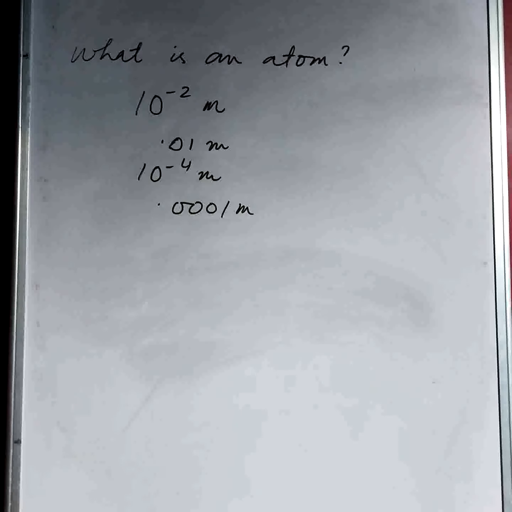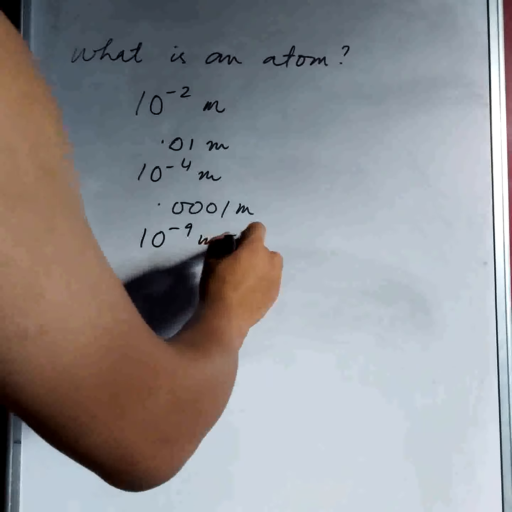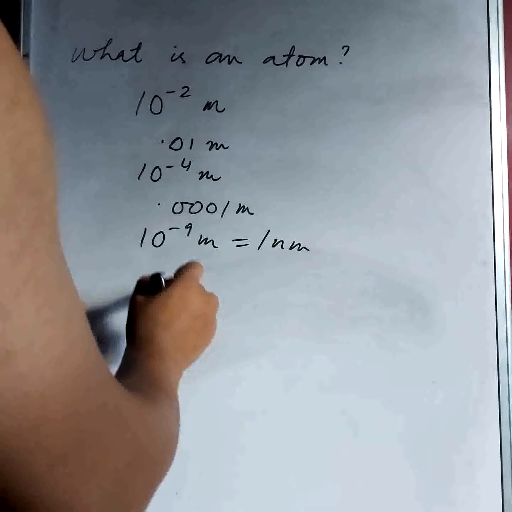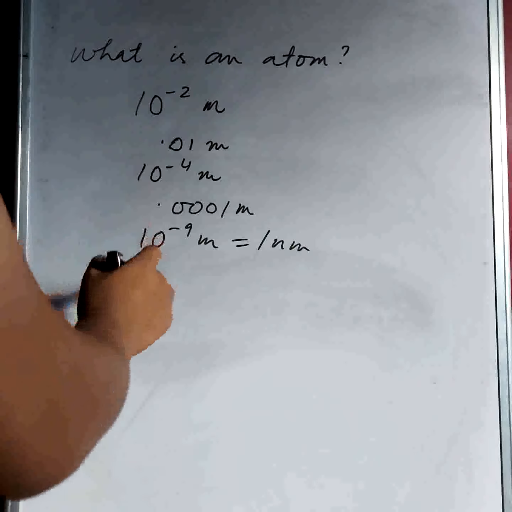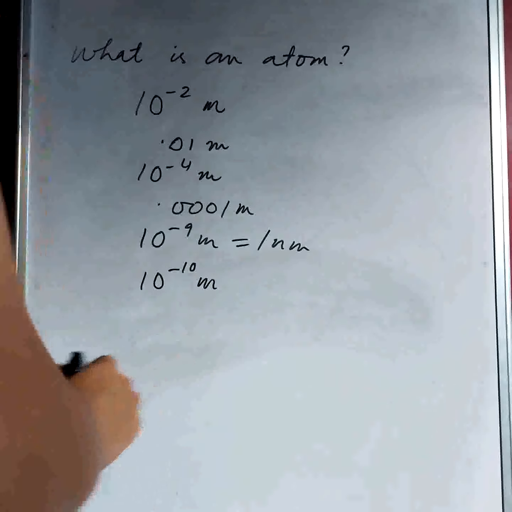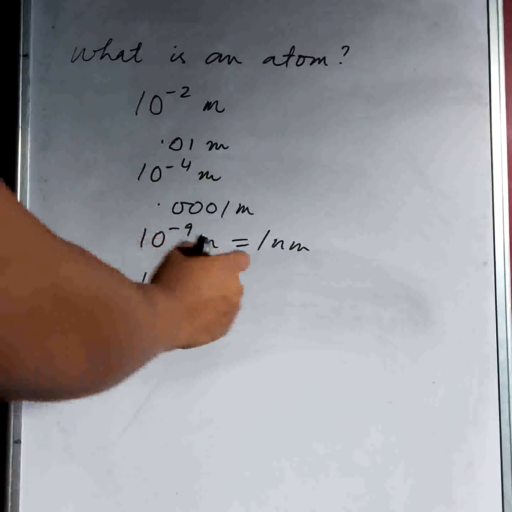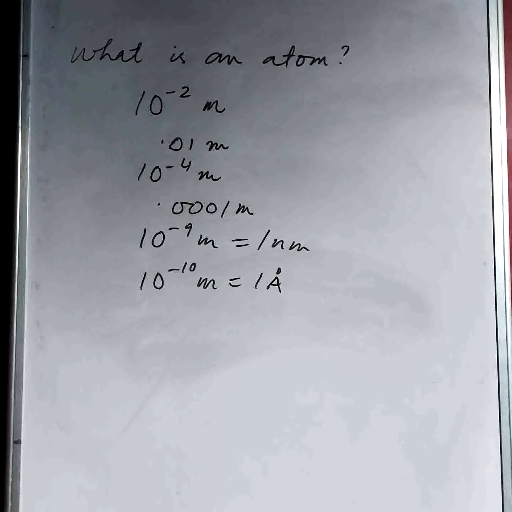But what about a molecule of water? A molecule of water is 10 raised to the power -9 meters, or 1 nanometer, which is very, very small. We cannot see it. But for example, a hydrogen atom is this much big, or we can say it's 1 angstrom. Very small. So you can now think or have a picture of how small an atom is.